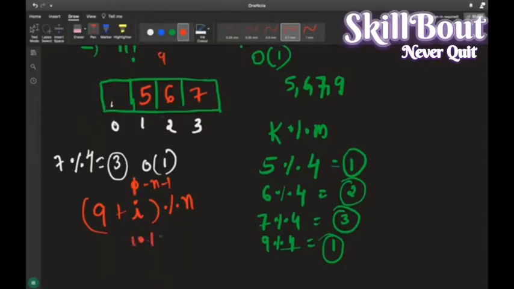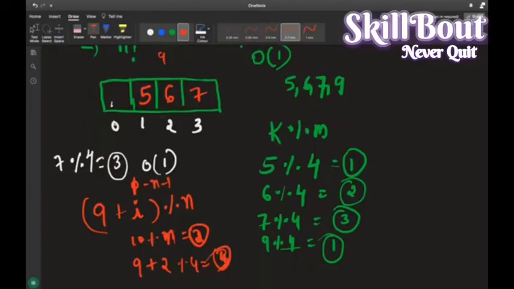9 plus 1 will be 10. 10 modulus of 4 is 2, right guys, 2. I will go to 2, but there is already data. Okay, no problem. I will increment. 9 plus 1 is done, now do 9 plus 2. When I take plus 2, what will it return? 11 modulus of 4 will return 3 now. I will go to 3.